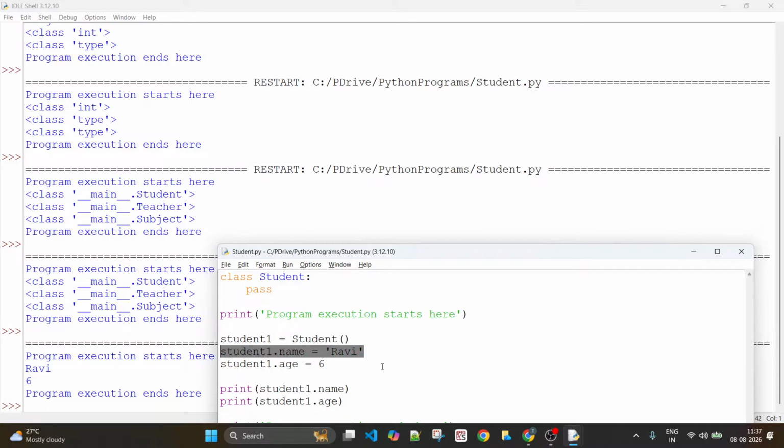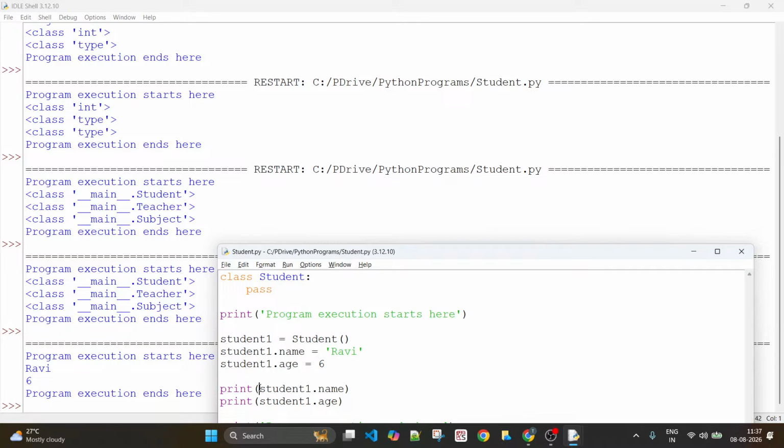You have assigned Ravi to student1.name. Here you have added the attribute name dynamically to this object. There is no difference in the output. You have added one more attribute to this object student1. The attribute name is age. Dynamically you have added it, no difference.